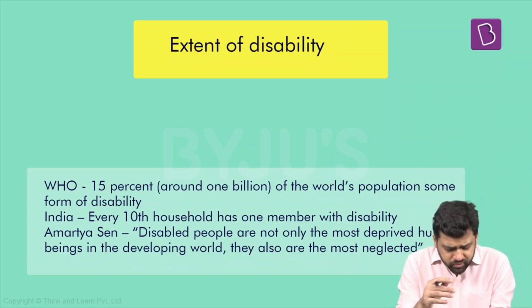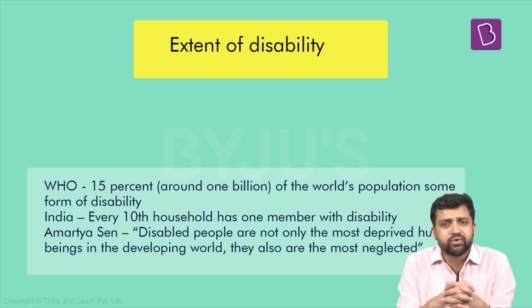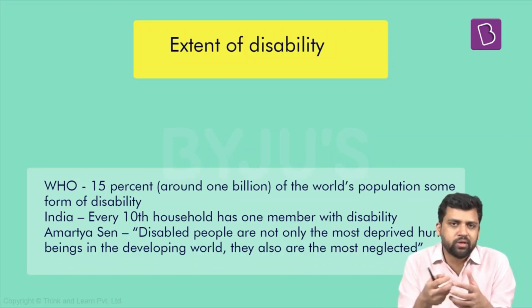Now, what is the extent of disability in society? As per the World Health Organization, 15% of the world's population has some form of disability. But as per our data, the Census 2011 data, one person in every 10th household has some element of disability. So in every 10th household, there is one member with disability. If you compute these numbers, it will be roughly around 2.2%.